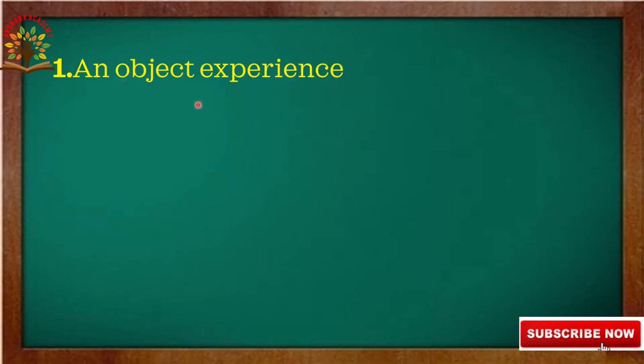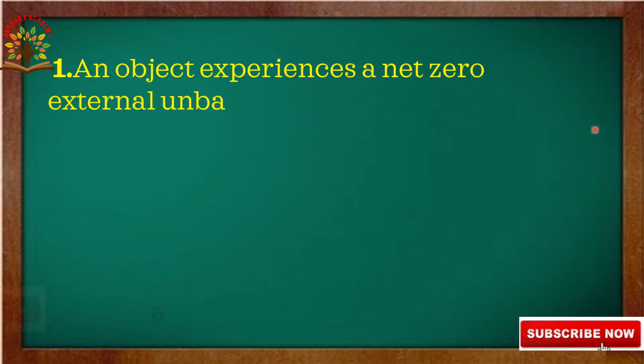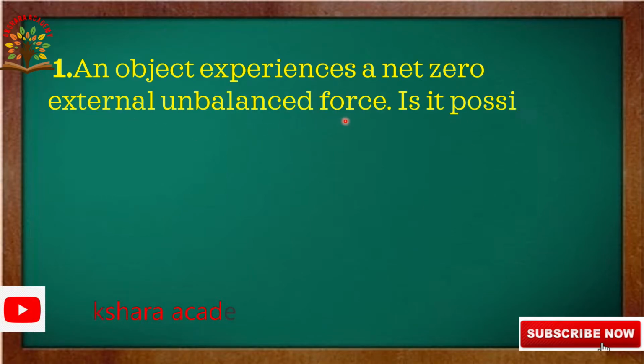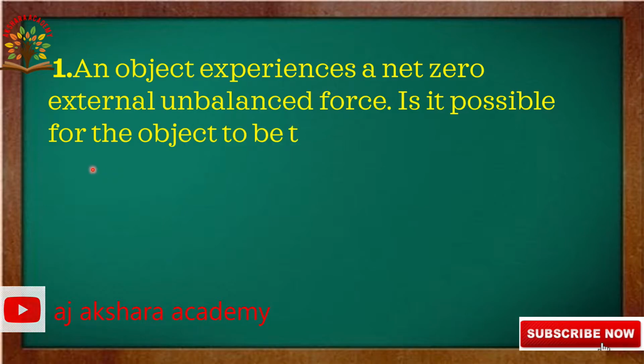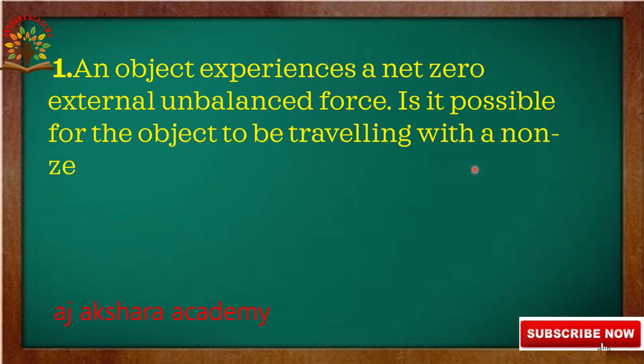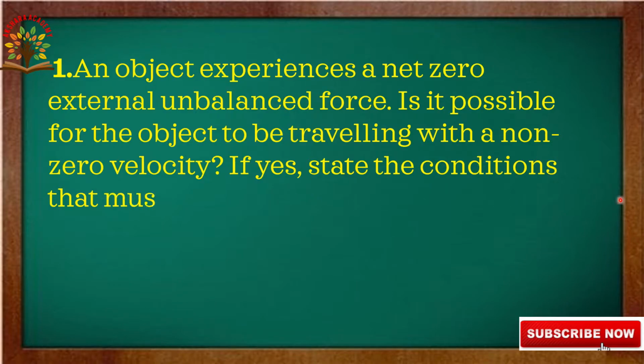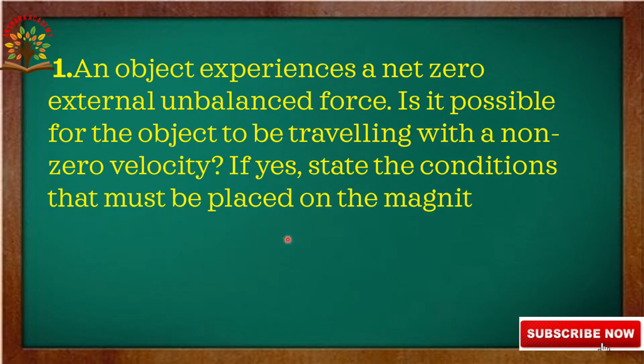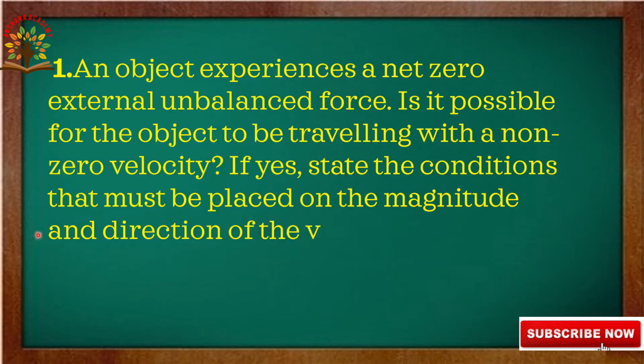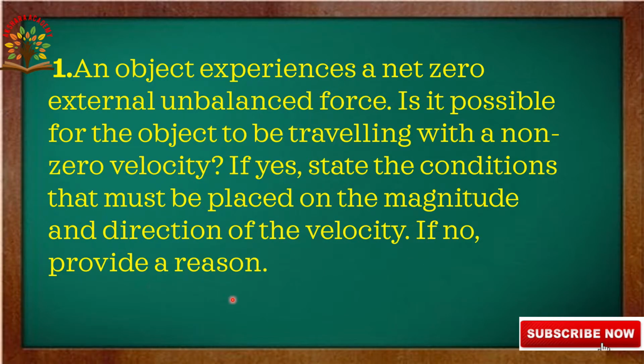An object experiences a net zero external unbalanced force. Is it possible for the object to be traveling with a non-zero velocity? If yes, state the conditions that must be placed on the magnitude and direction of the velocity. If no, provide a reason.